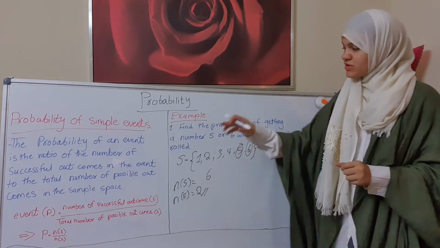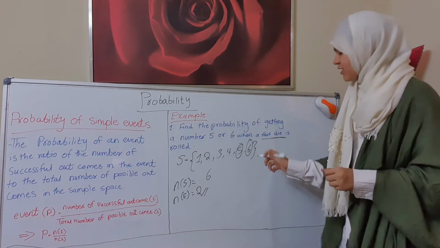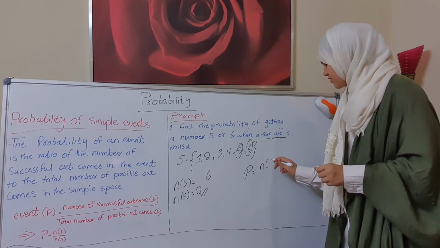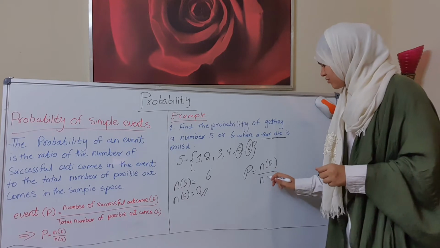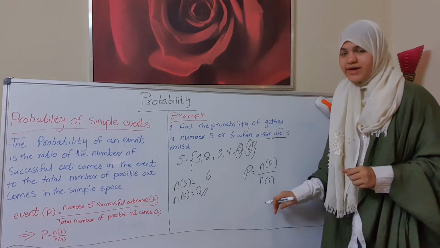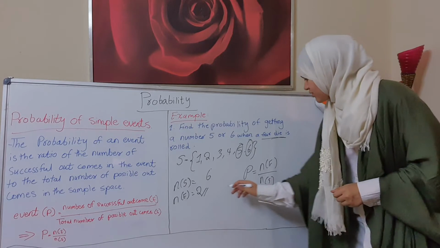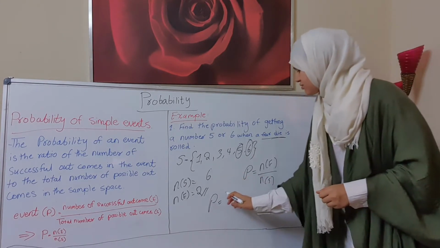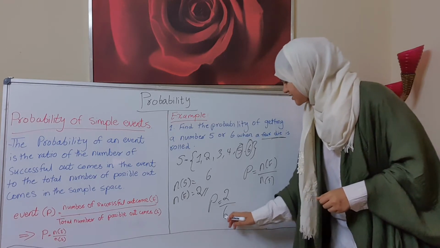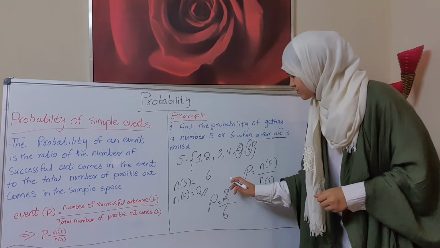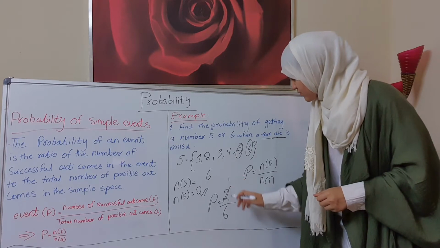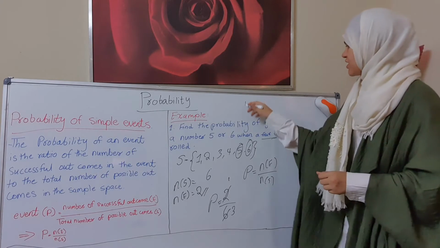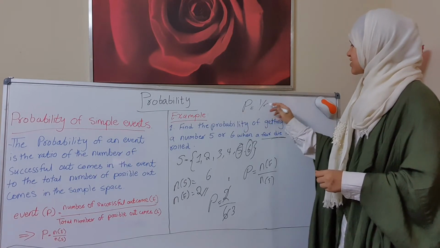Okay, now we will see the probability. P is equal to n(E) over n(S), right? Now P is equal to 2 over 6. Divide by 2, and here divide by 2 as well. So P is equal to 1 over 3.